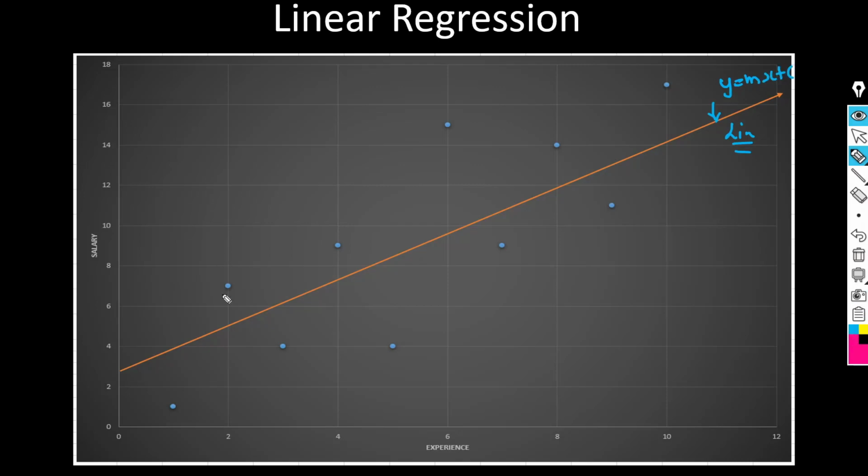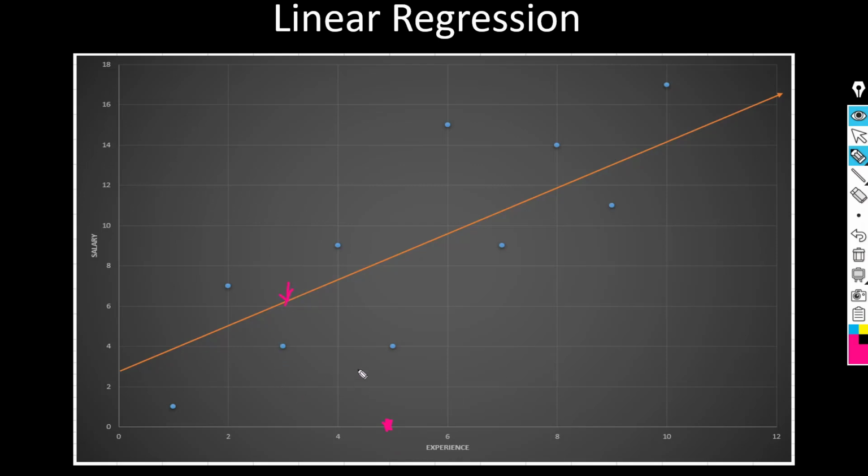These are your y values: y1, y2, y3, y4, like this. And these are our input data points. I want to calculate the salary at this particular point by using this particular linear line.